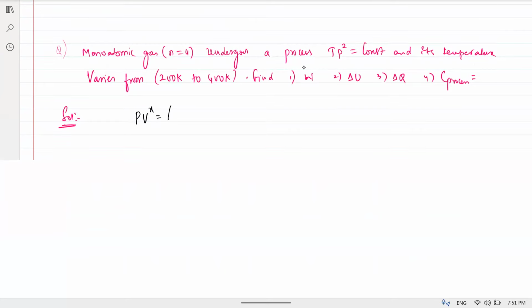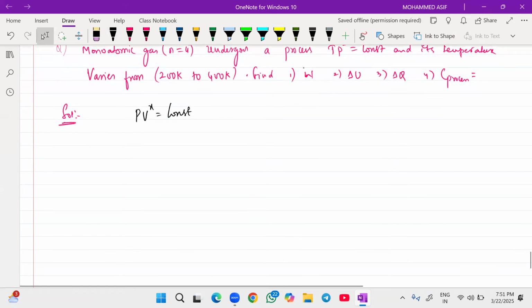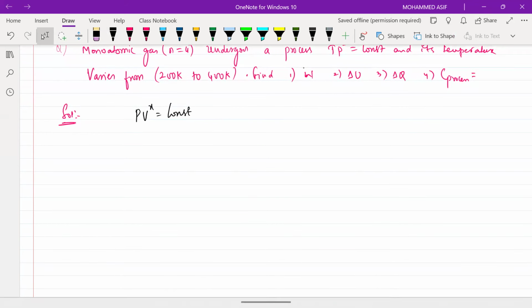PV to the power of X is equal to a constant. How do you change to this form? That is very important for me. Whenever the process is not in the form of P and V, and the given process is T and P, you need to use the ideal gas equation and try to convert it into the form of PV. Am I clear? Are you able to follow me?